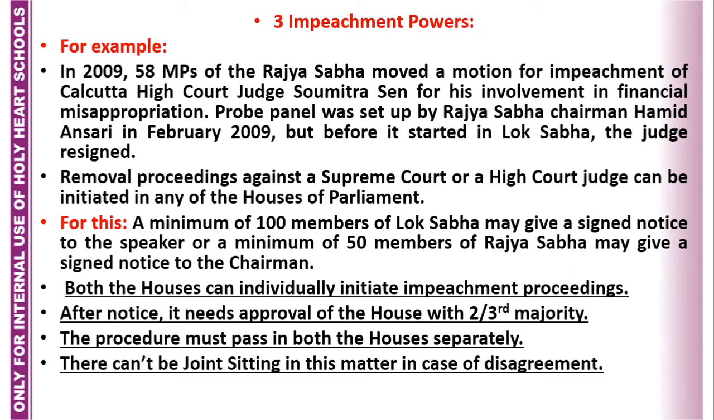After notice, it needs approval of the House with a two-third majority. Yes, students, you must understand this point. It's very important. First of all, for the notice, a signed notice of 100 members is required in Lok Sabha and 50 members in Rajya Sabha. After this, when impeachment proceedings begin, the approval must be by a two-third majority. It means 66%, so 66% of members must approve it. Then only is the impeachment process complete in just one house.